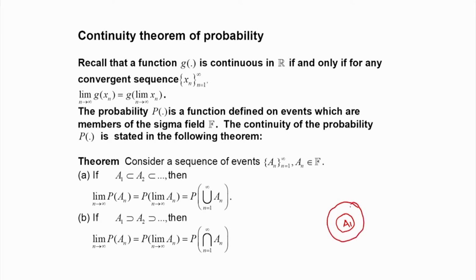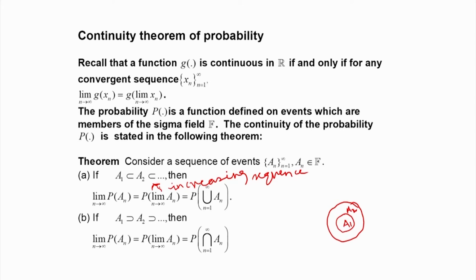This is A 2, and like that we have an increasing sequence of events.